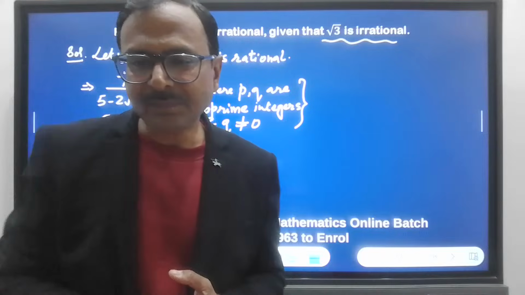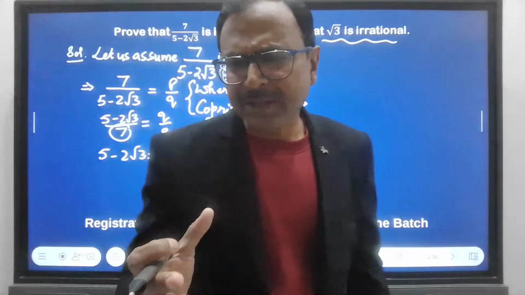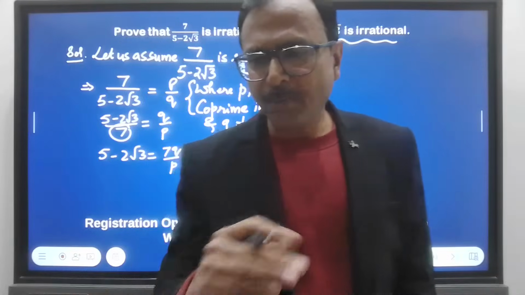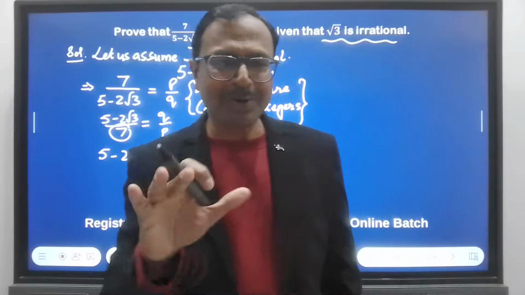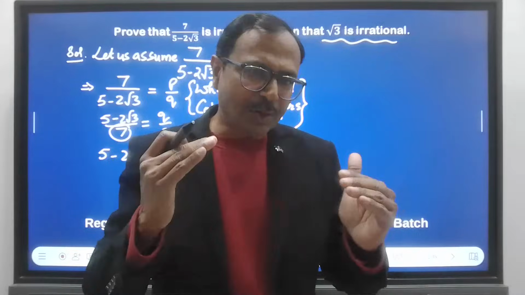Okay. Now, there are some doubts coming in. Sir, if we don't switch the bottom and top, is it wrong? No, no, no, no. It's not wrong. It is the easiest way of doing it. You can cross multiply and then solve, no problem.